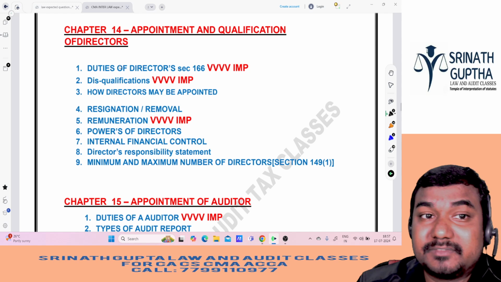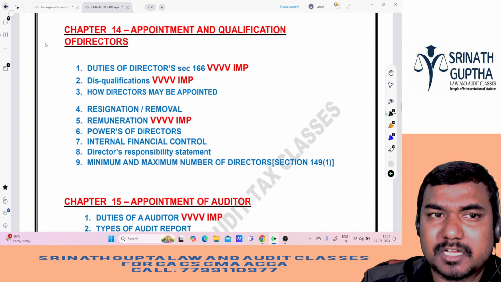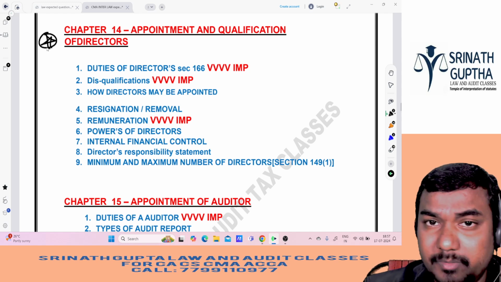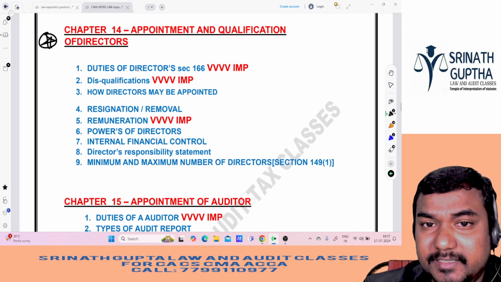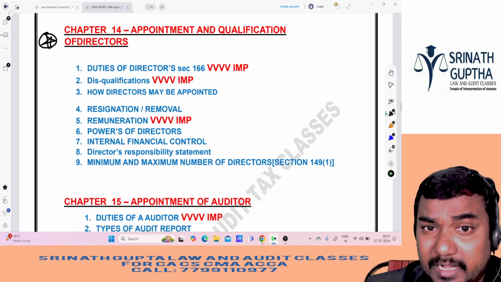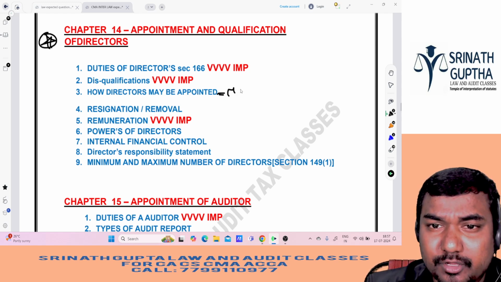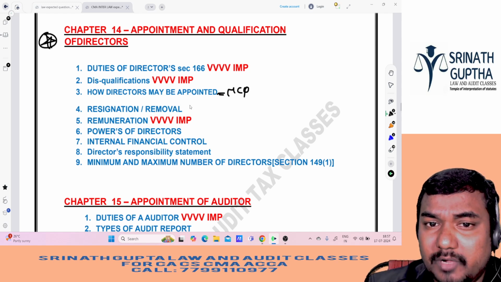Appointment and qualification of the directors, here pakka from this chapter itself is very important, sir. From this chapter there will be one question for sure. Duties of directors, very very important. Disqualifications, who cannot become the director, and how many directors may be appointed, not that much important, he can ask in MCQ maybe. Resignation and removal of directors.